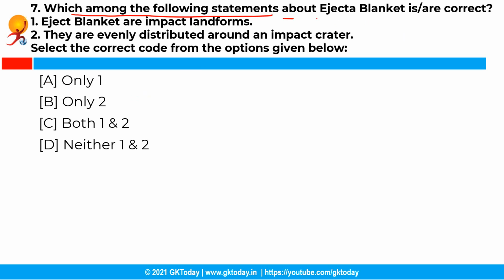Now the next question is, which among the following statements about ejecta blanket is correct? So you have to select the correct code from the options given below. And the correct answer is option A, that is only one statement is correct. So basically ejecta blanket are impact landforms is correct, and they are evenly distributed around an impact crater is wrong. Why? See, ejecta blanket are impact landforms, but they are symmetrical apron of ejecta surrounding the impact crater, but they are not evenly distributed around the impact crater.